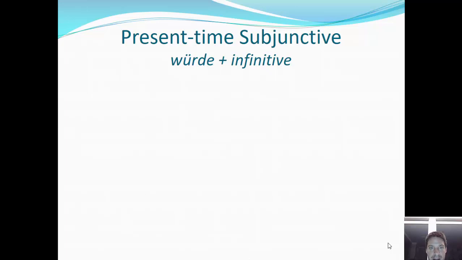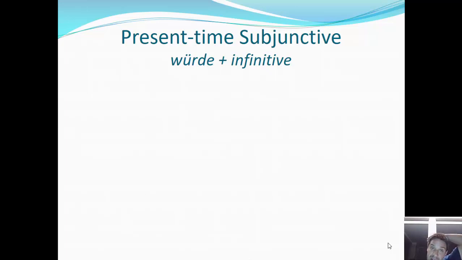Teil 2, der Konjunktiv 2. Okay, welcome back, German students. This time we're going to look at the second part of the Subjunctive II, the Konjunktiv 2. We last left off with wenn ich nur nicht so spät wäre, oder wenn ich mehr Geld hätte, something like that. This time we're going to look at how we respond to something like that. Or wenn ich Millionär wäre, right? If you were a millionaire, what would you do? So let's look at how we can set this up.